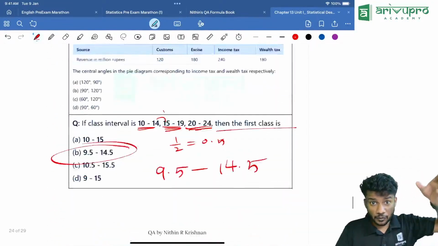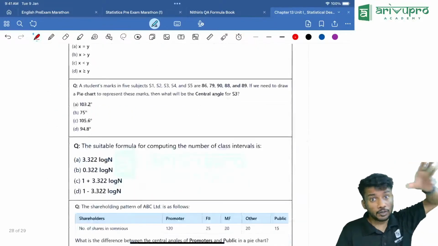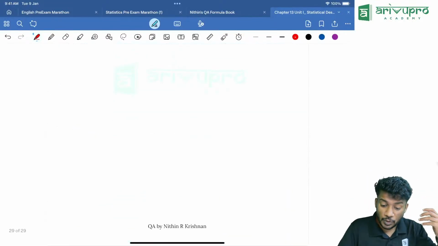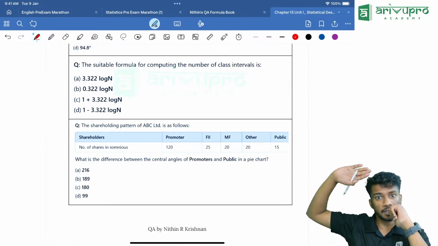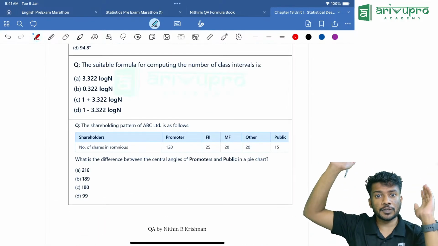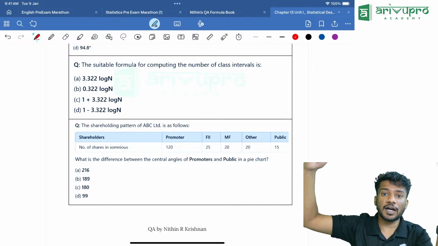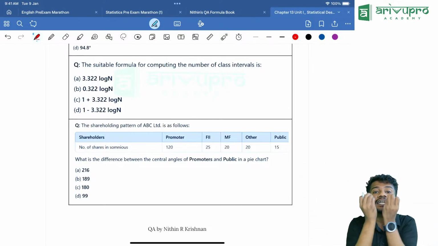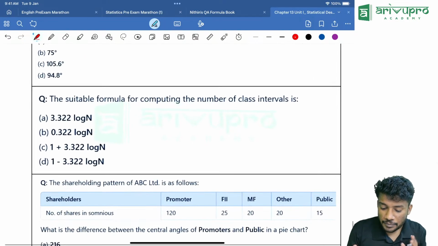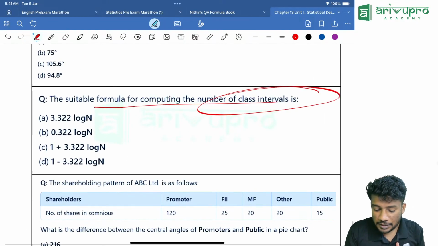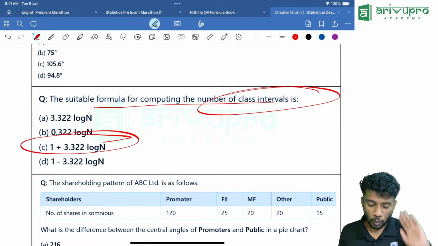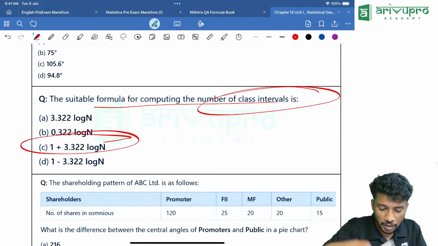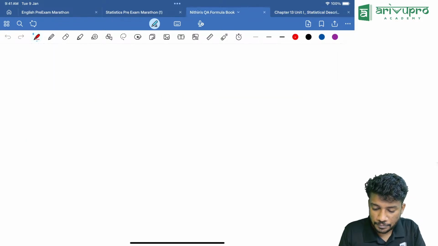If they give you the class length and a set of observations and ask you the number of classes, how will you do it? Take the range value, that means highest minus lowest, divided by the given class length. Here, the suitable formula for computing class interval is 1 plus 3.322 log n. With that, we will go for the next one.